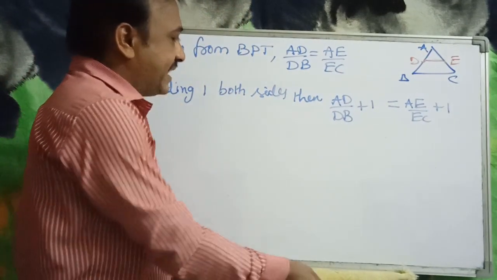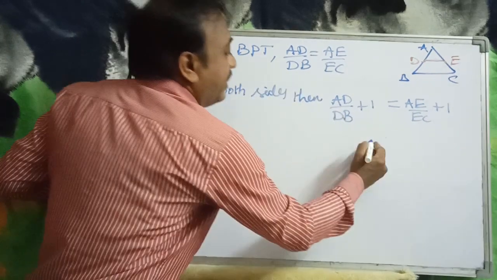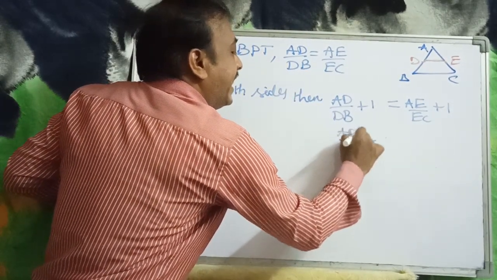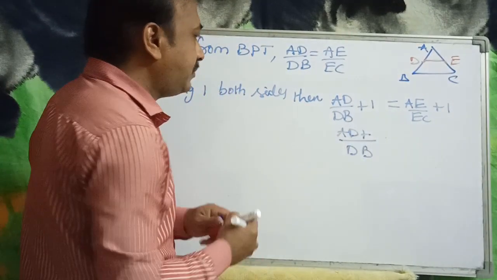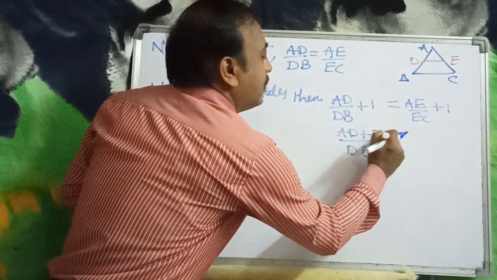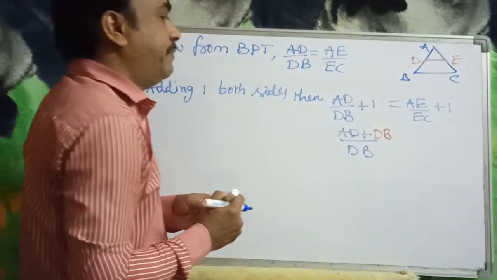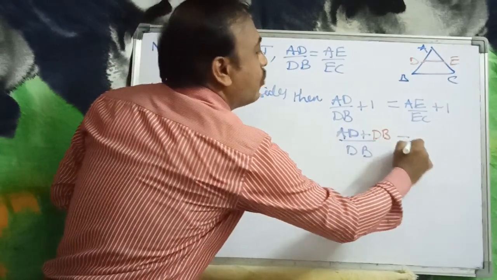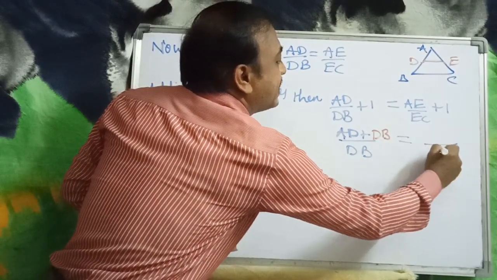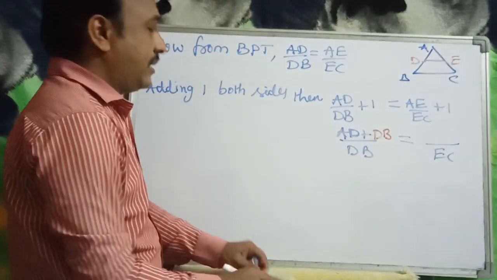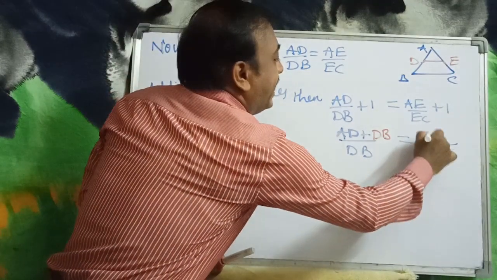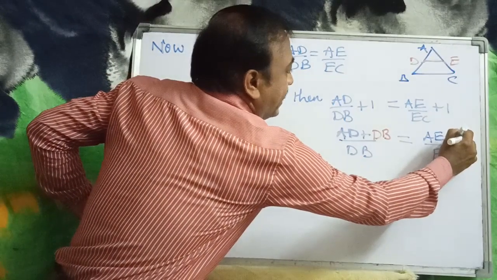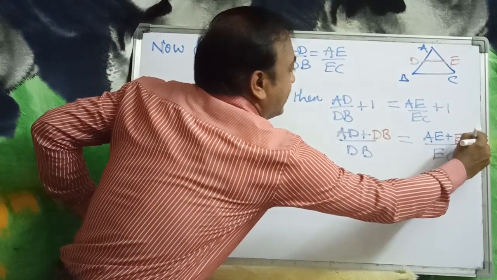If you take the LCM, DB is the LCM on the left, giving AD plus DB, and on the right the LCM is EC, giving AE plus EC.